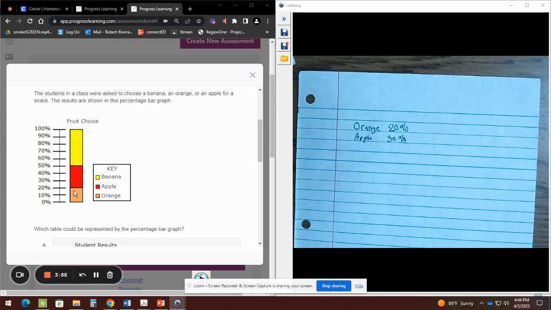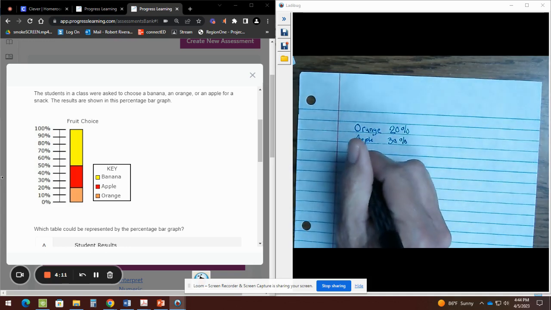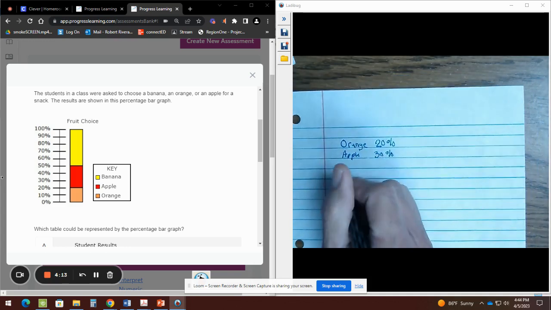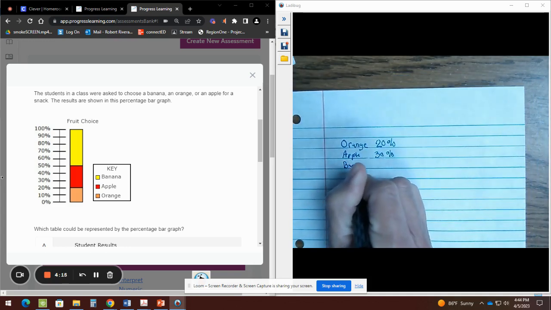Finally, we have the banana starting from the point at 50. So this becomes your new 0% because we just want this part. So from here to here, that would be 10, 20, 30, 40, 50. So now I know that the banana will have 50%. So banana.